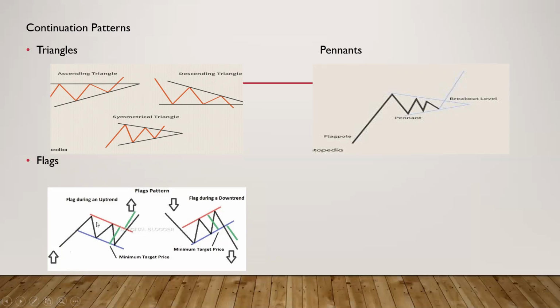Now, what are flags? When we join the tops and bottoms together, flags give a parallelogram shape. So if it's an upward trend, it will show like this. If it's a downward trend, it will show the other way. Once the price breaks out from that parallelogram, it will show which trend is going to follow. So these are the three continuation patterns.